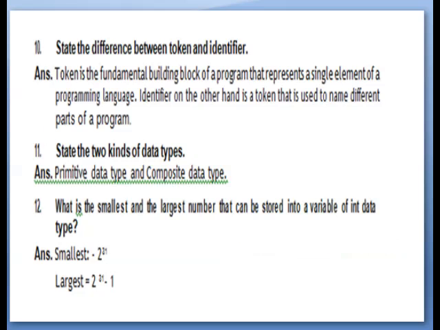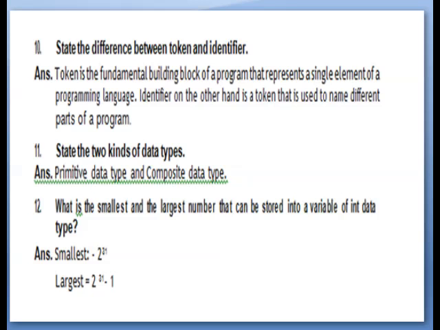Question number 10. State the difference between token and identifier. Token is the fundamental building block of a program that represents a single element of a programming language. But identifier, on the other hand, is a token that is used to name different parts of a program.